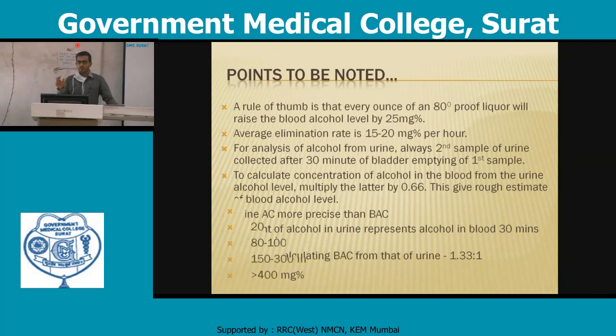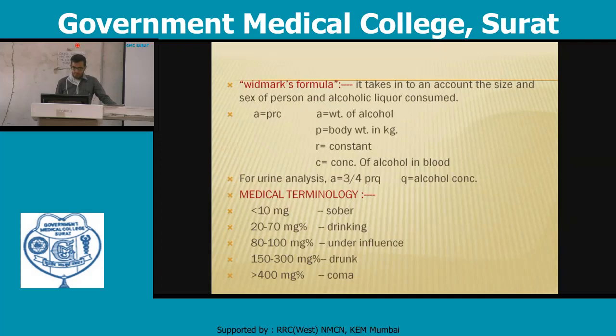Widmark formula is used to account for the size and sex of the person and the alcohol liquor consumed. It is known as A = PRC, where A is the weight of alcohol, P is body weight in kilograms, R is a constant, and C is the concentration of alcohol in the blood. Medical terminology varies. If less than 10 mg percent, the person will be sober. 20 to 70 mg percent, the person is in a drinking state. 80 to 100 mg, then there will be under the influence. 150 to 300 mg percent, then it is known as drunk state.